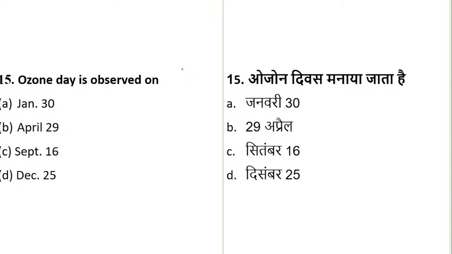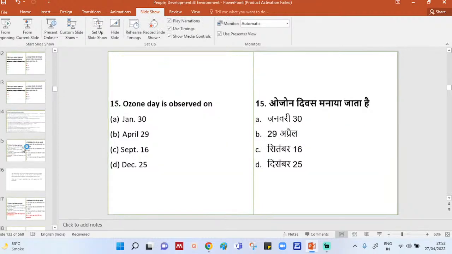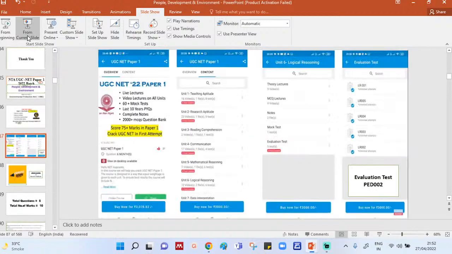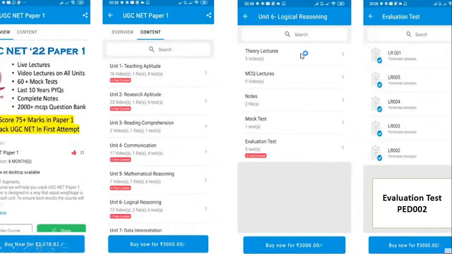Now there are 3 questions which I have updated on the app. I have told you very properly, and I showed a proper demo today at the start of class because some students said they are not getting it. You have to go to the topic, enter the content with the topic, and today's test number is PDE 002. So People, Development and Environment 002. You can find 3 questions uploaded. Try to attempt those questions.